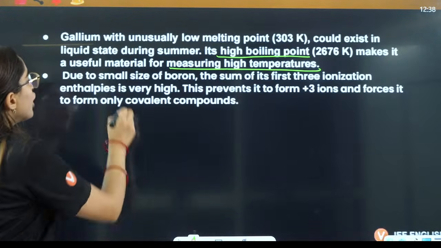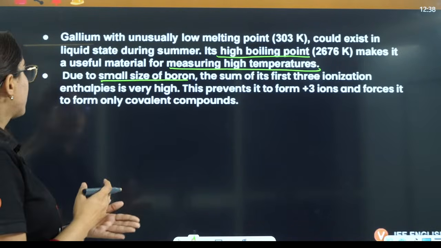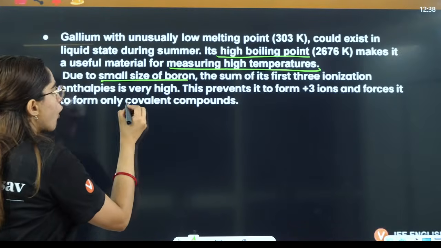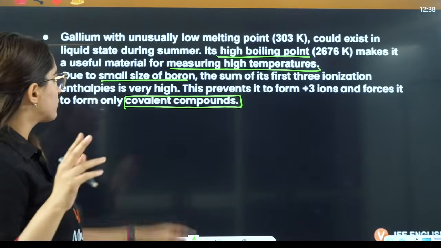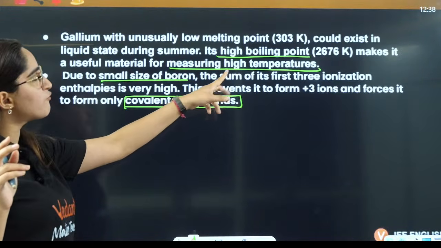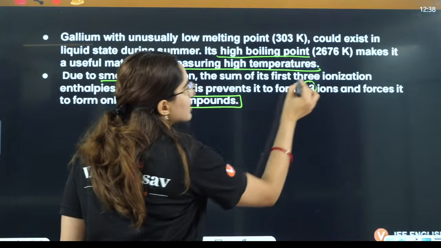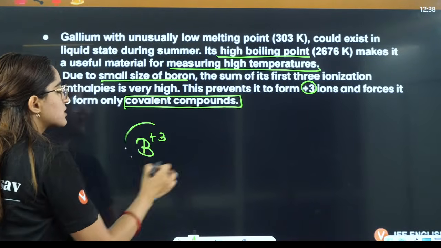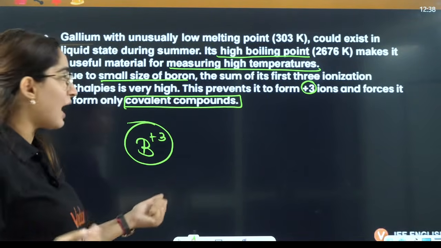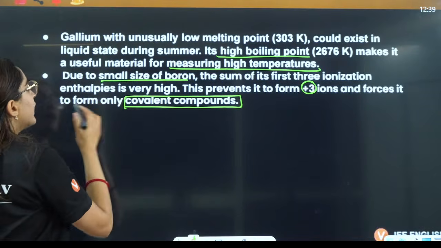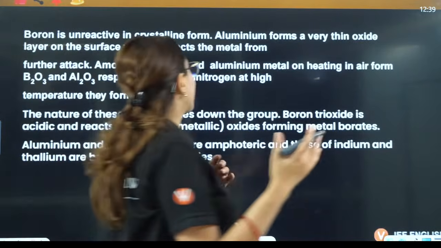That is gallium. Now, a very important question: why does boron form covalent compounds? Because of its small size, the sum of the first three ionization enthalpies is very high. That is why the B3+ ion does not exist, because losing three electrons is very difficult. The ionization enthalpy is very high, and that forces it to form covalent compounds.